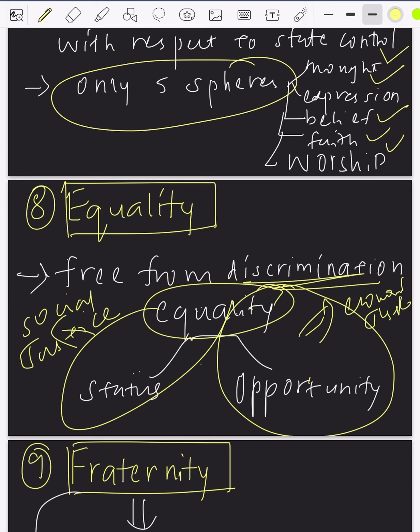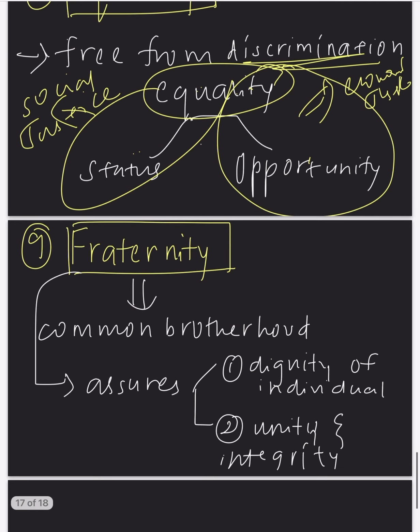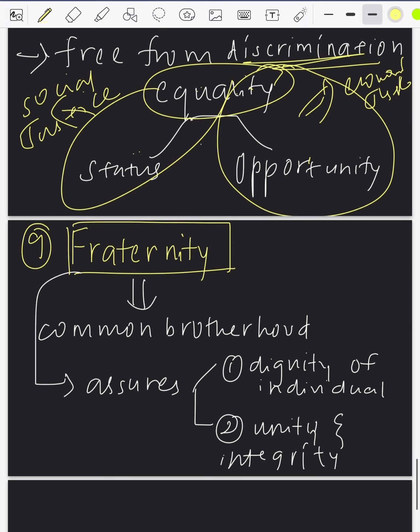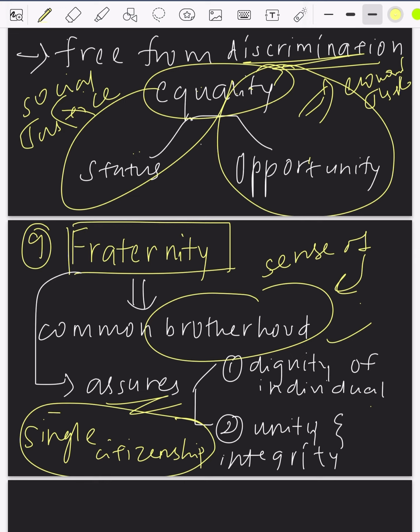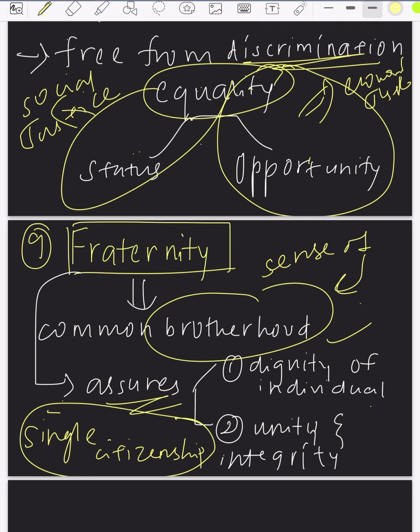That's it. Next we have fraternity. Fraternity is nothing but common brotherhood. By creating a sense of common brotherhood, we are assuring the dignity of the individual and also the unity and integrity of the nation. Take for example, we have single citizenship. By having this single citizenship, there is one commonality among all the nationals, right? Through this commonality, we are establishing some sense of brotherhood, fraternity. So this is what is called fraternity.